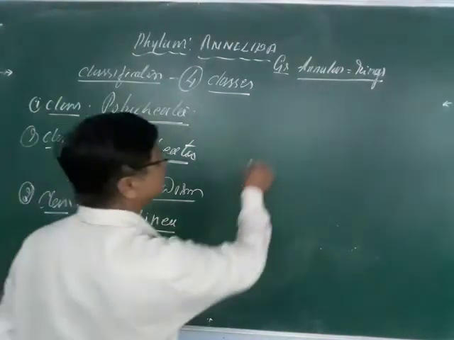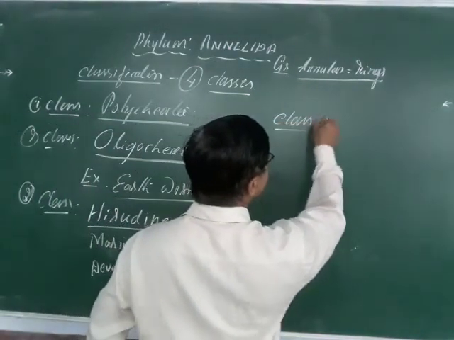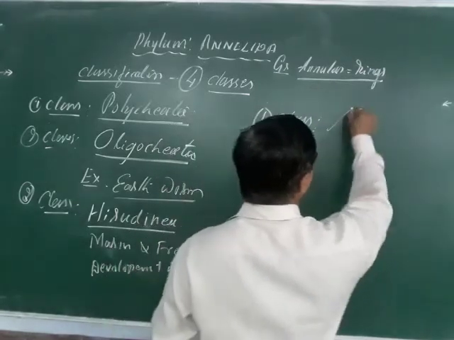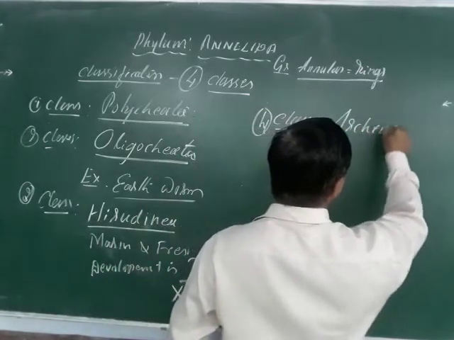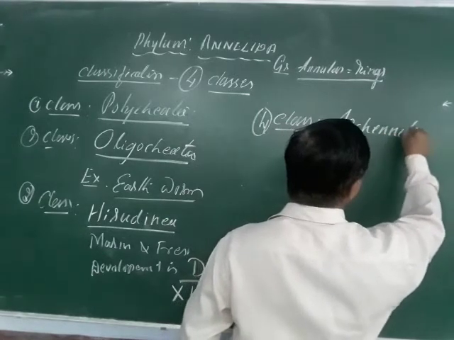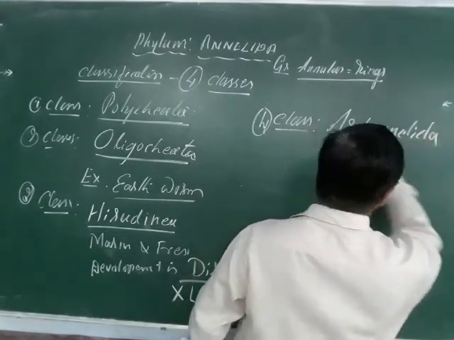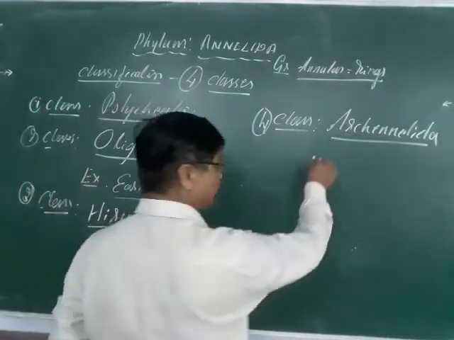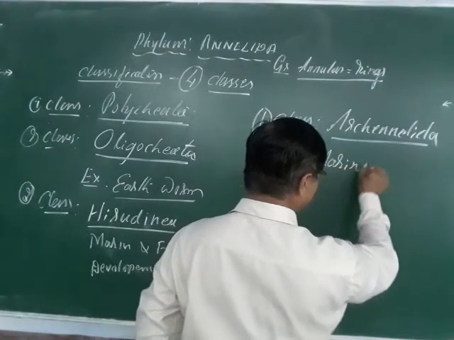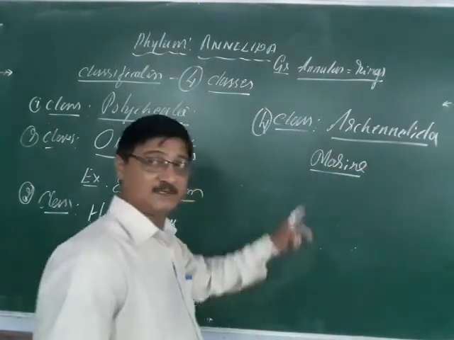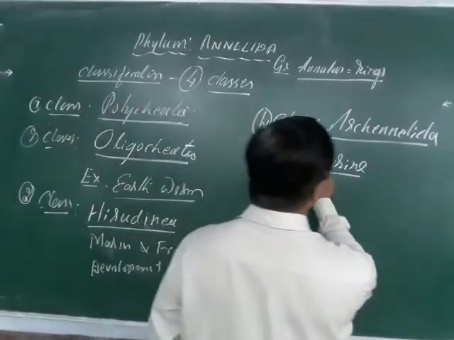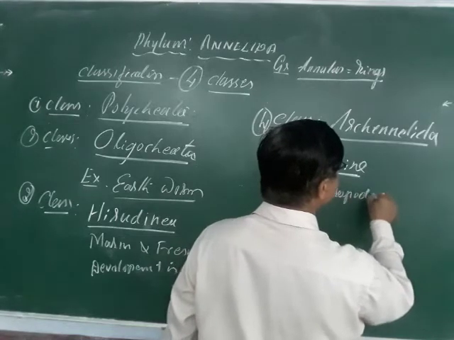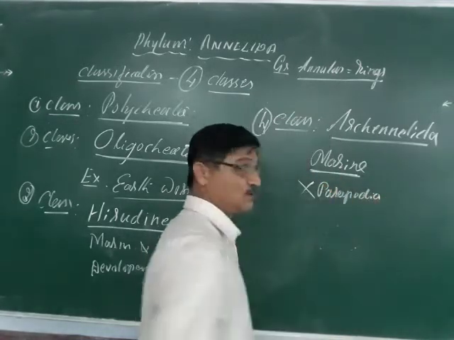And one more, the fourth class, and that is Archiannelida. These have an elongated worm-like body. These are also exclusively marine forms. Remember, exclusively marine; they are seen only in sea water. And the locomotory organs, parapodia, are absent here.